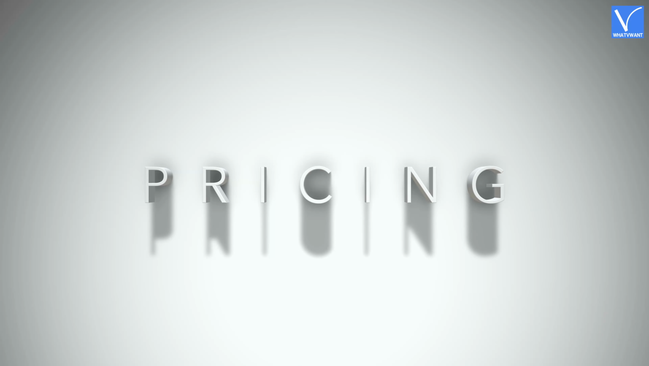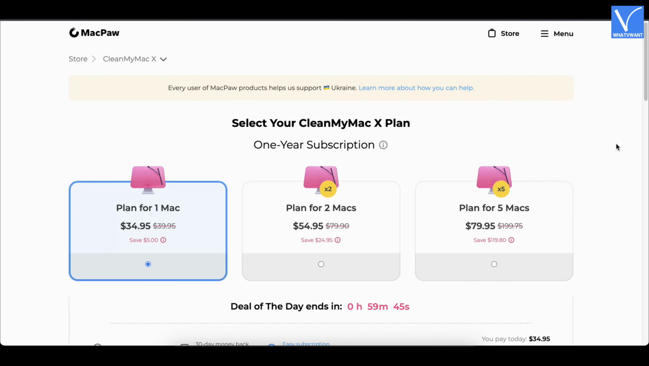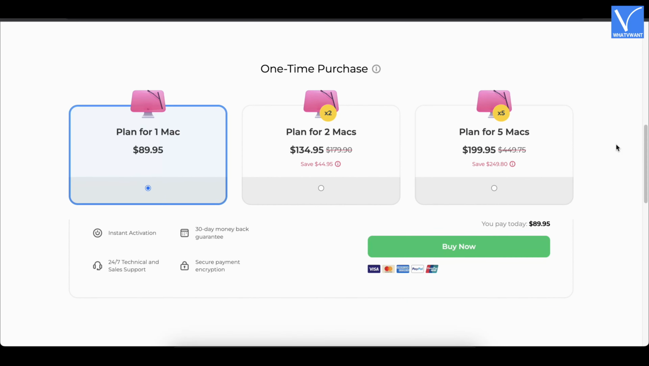Pricing. CleanMyMac X is available in two license types, such as 1-year subscription and one-time purchase. These are the prices of 1-year subscription. And these are the prices of one-time purchase.